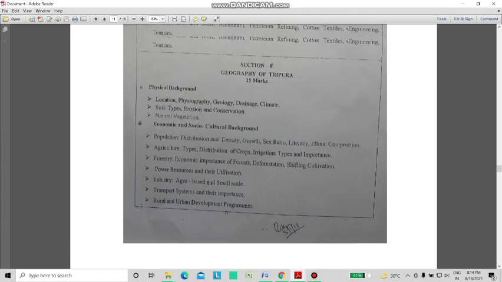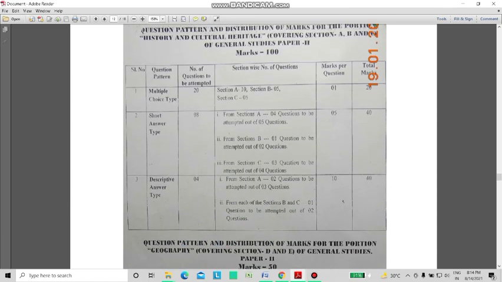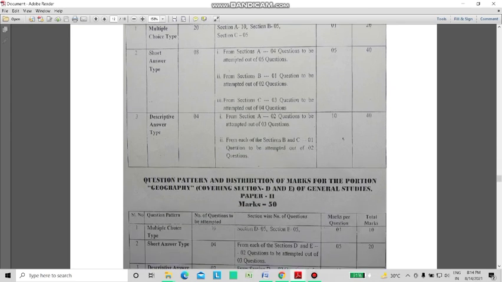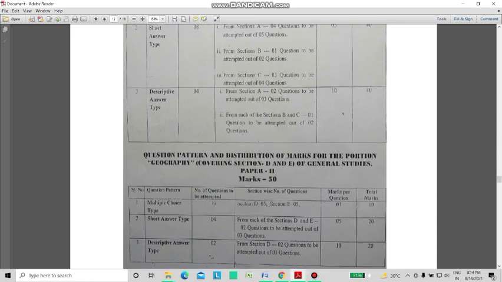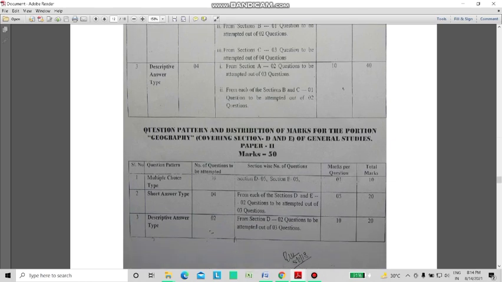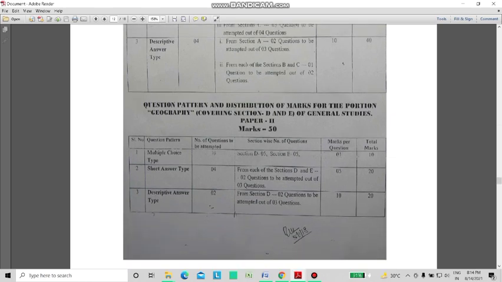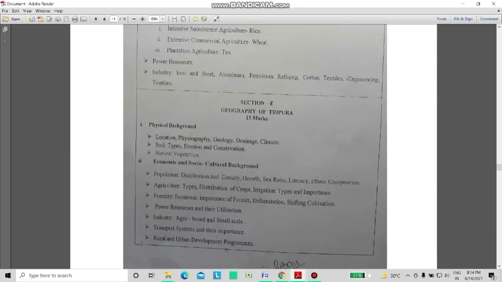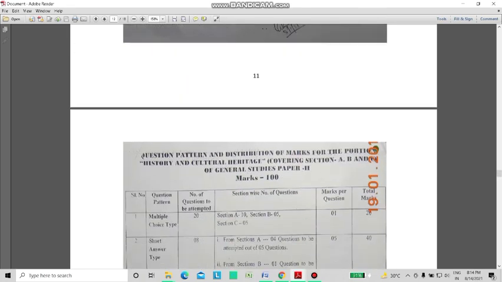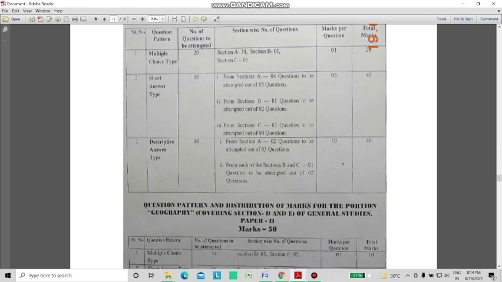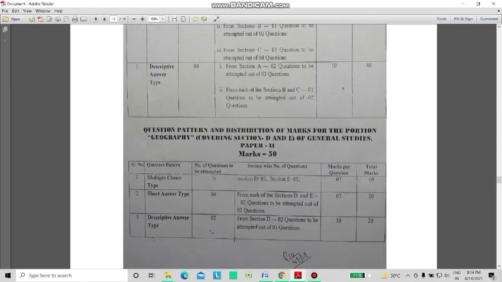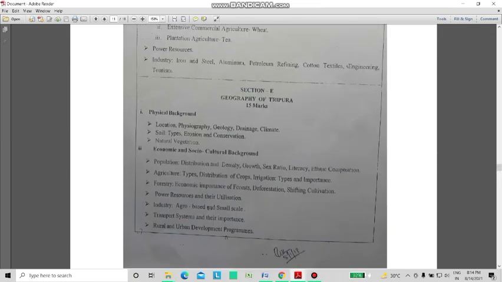So this was GS paper 2. At the end of the syllabus you can find the marks distribution portion, and please go through it thoroughly, because this is a very important section. For example, in section E, geography of Tripura, if you go through the marks distribution, you can find there are no broad questions, that is, no 10 marks questions are asked from this section. So automatically your focus would be only on one-liner questions and 5 marks questions.